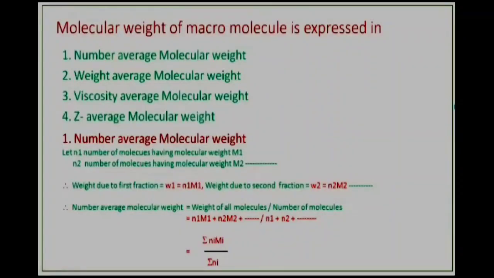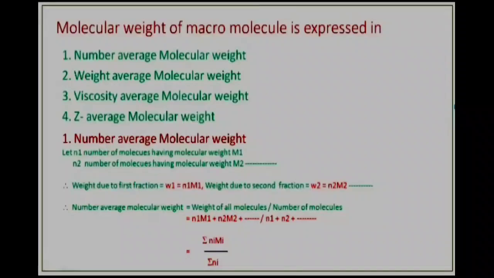So the weight due to the first fraction is W1 equal to N1 into M1, because if 10 molecules are present with molecular weight 14,000, then the weight of that kind of chain is 14,000 into 10. That means W1 is equal to N1 into M1. The weight due to the second fraction is W2 equal to N2 into M2, and so on.